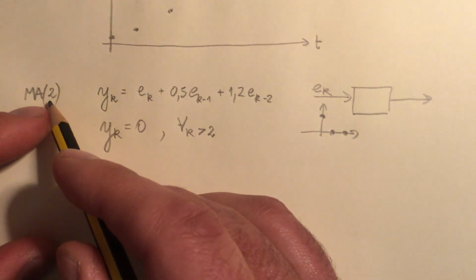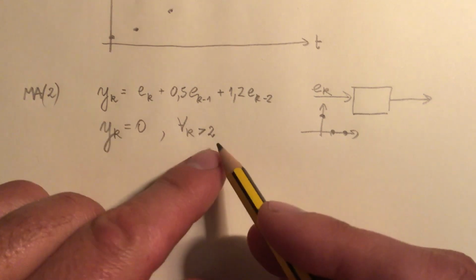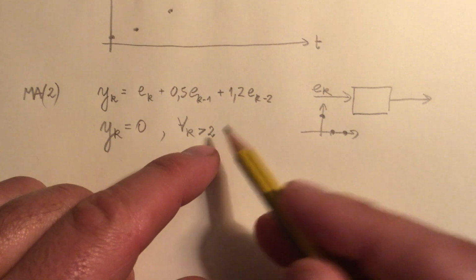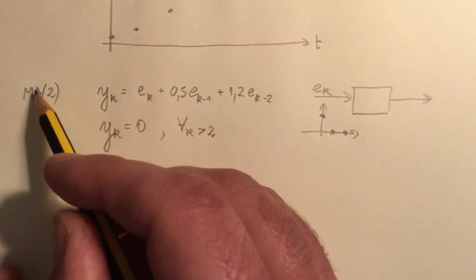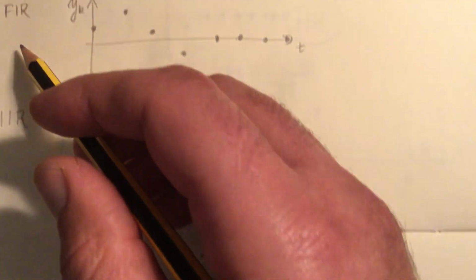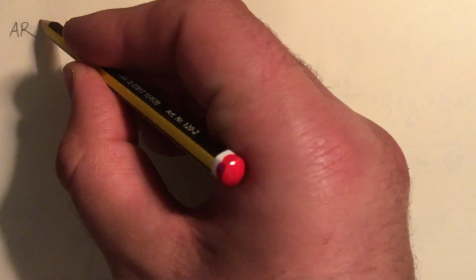Should we have a moving average of order, say, 100, still, after 100 time samples, the response would be 0. Consequently, the moving average is an example, not the only one, but a typical example of a finite impulse response model. On the other hand, an autoregressive model is a good example of an infinite impulse response model.